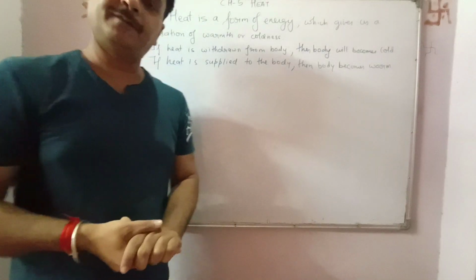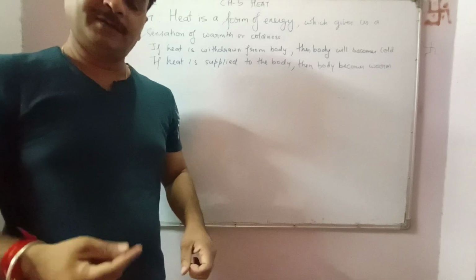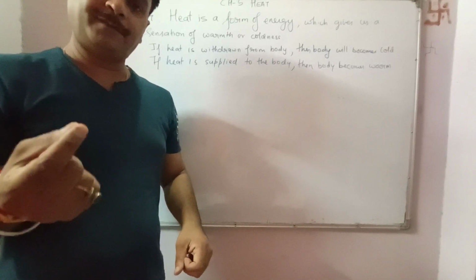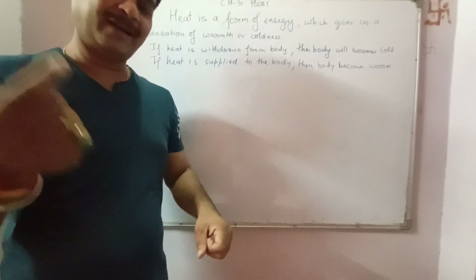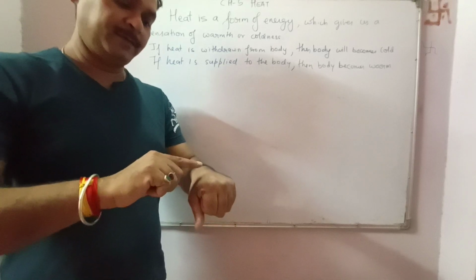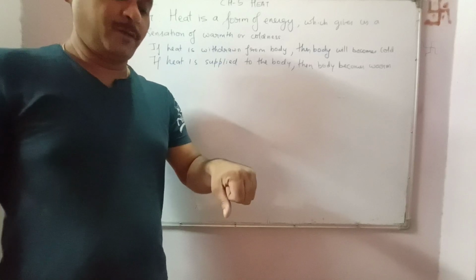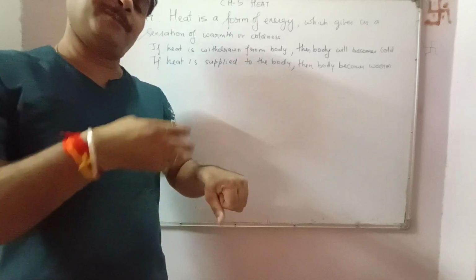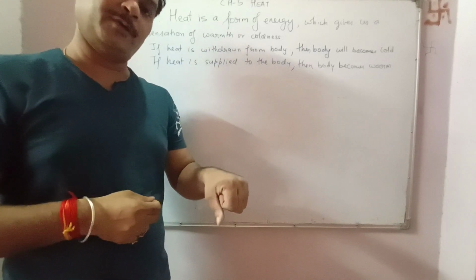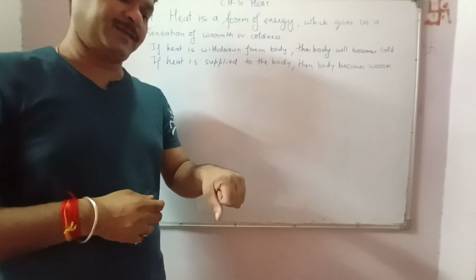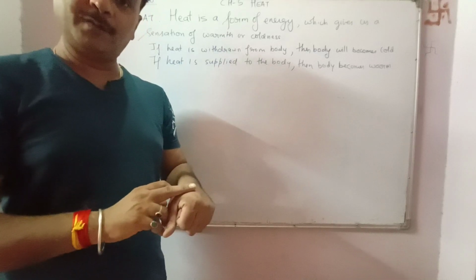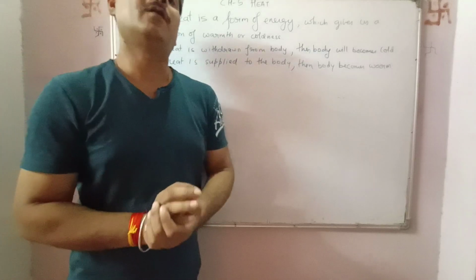a nail polish remover, it is a very common thing which you people have at your home. Just take a drop of nail polish remover, or that is called thinner also, and just put it at the top of your hand. What happens? The thinner quickly absorbs the heat from your hand and evaporates, and you will feel cold over there.